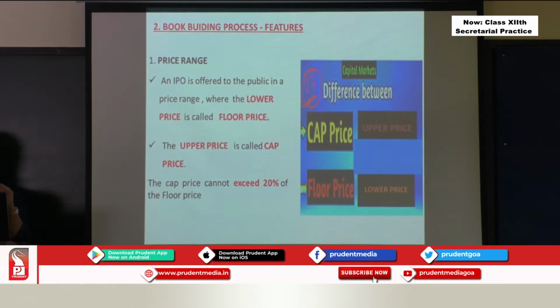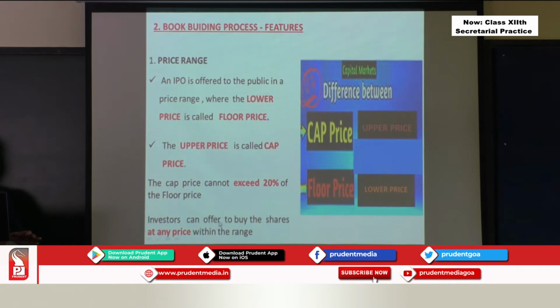So this is called your price range. I hope I am clear to you. Now investors can offer to buy the shares at any price within the price range. So if you are an investor, you will invest for the shares between the cap price and the floor price. So this is the first feature of the book building process.